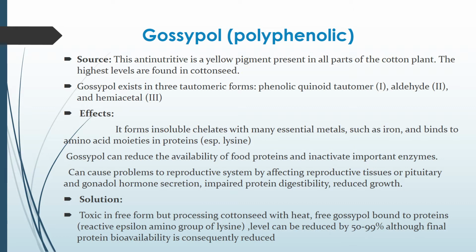So let us see what are the solutions or reduction methods for these anti-nutritional factors. Gossypol is toxic in free form, but processing cottonseed with heat binds free gossypol to proteins. The level can be reduced by 50 to 99%. It means heat processing can reduce the gossypol level in the cottonseed by 50 to 99%. But still protein bioavailability is reduced to some extent.